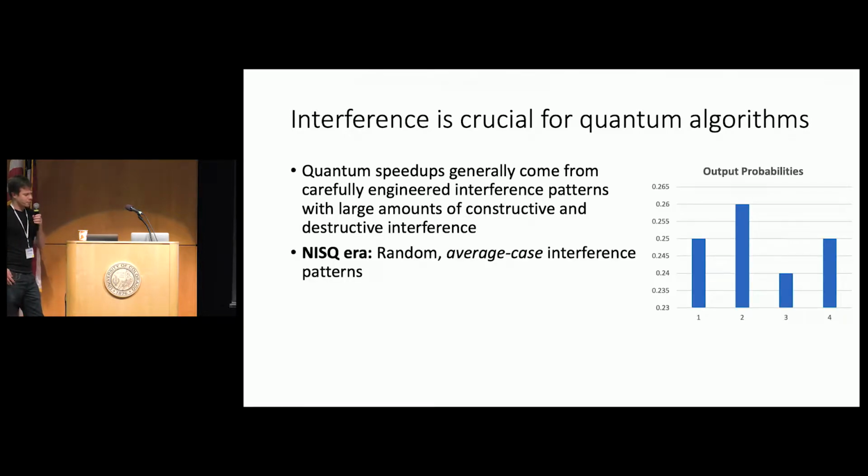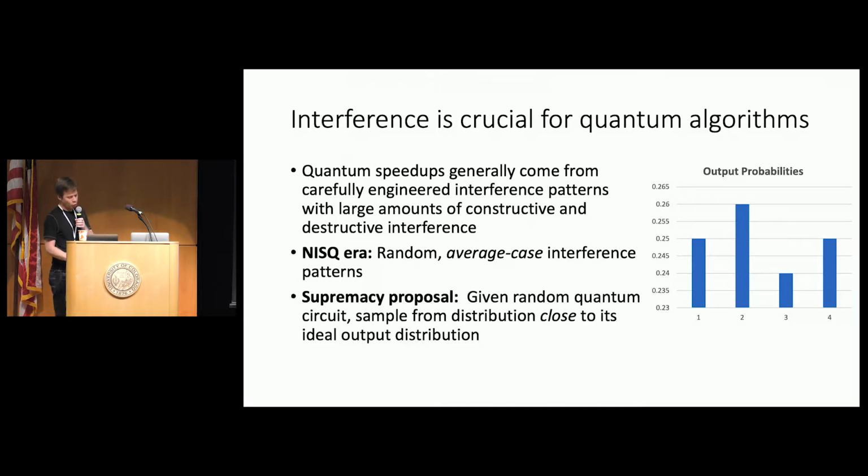Now, in the NISQ era, this intermediate scale quantum era, what we see are random average case interference patterns. What I mean by that is if we were to plot the outcome probability distribution, after we run our experiment and measure in the standard basis, these outcomes are reasonably flat. They're not so peaked like you would see to compute an algorithm from the early 90s like Shor's algorithm. They're flat. Now they're not uniform, but again, they're not so peaked.